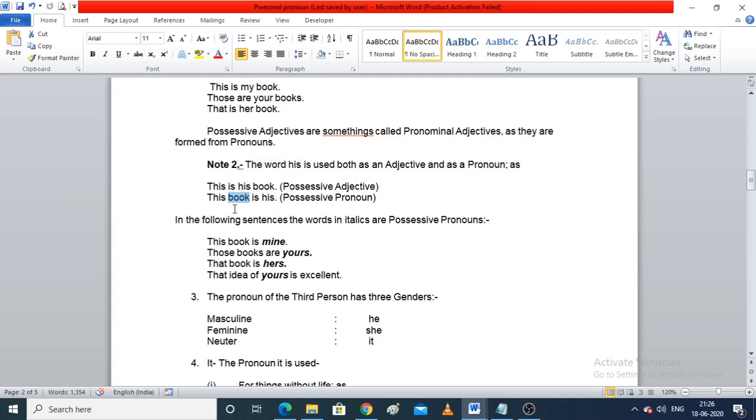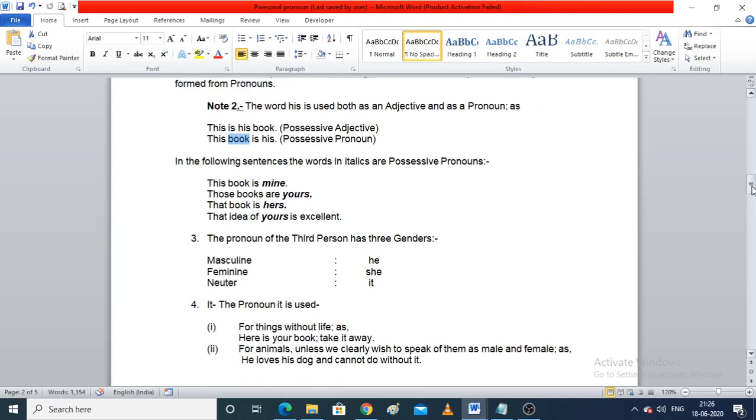In the following sentences, the words in italics are possessive pronouns. The book is mine. Book is a noun here and the pronoun mine is coming after the noun. Hence, it is a possessive pronoun.